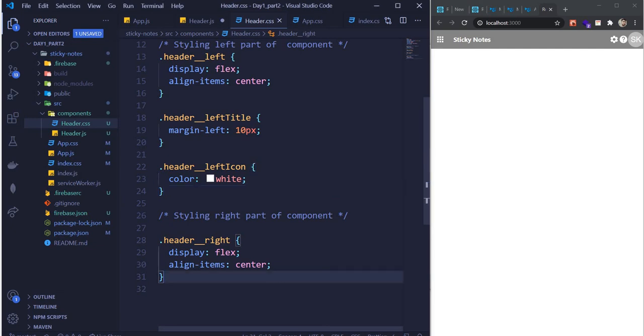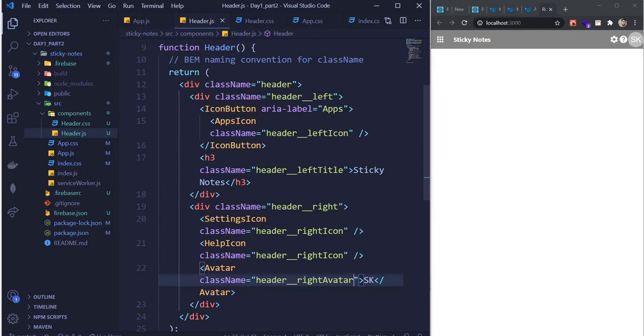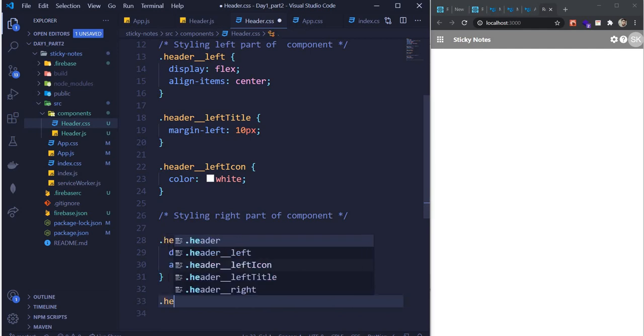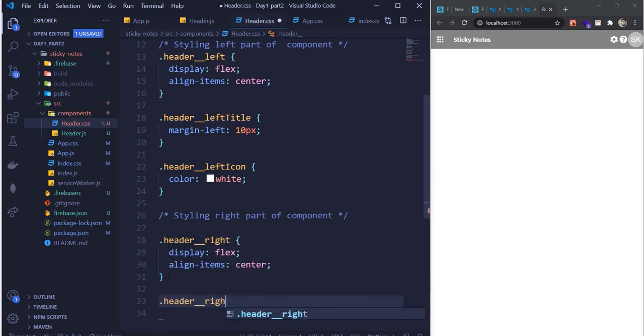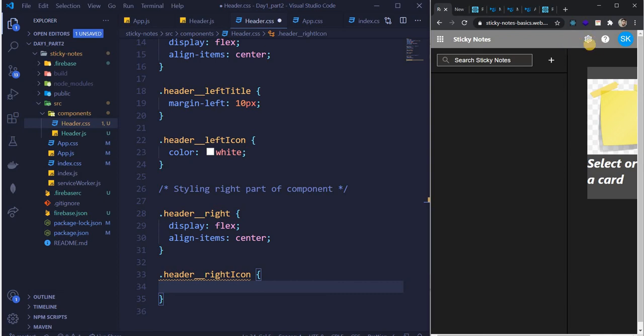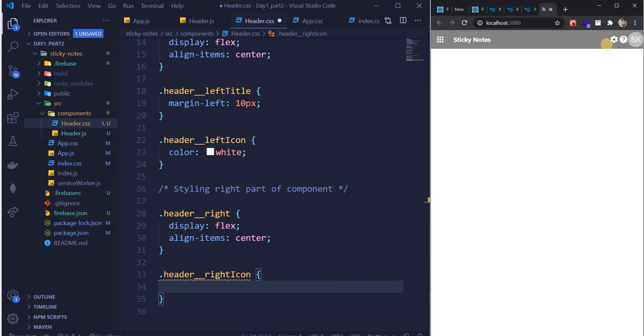So now let's move on. We created these class names, right? Let's style these class names. So, dot header underscore underscore right icon. Now see what is the difference between these components and this. There is some difference, right? They are spaced properly.